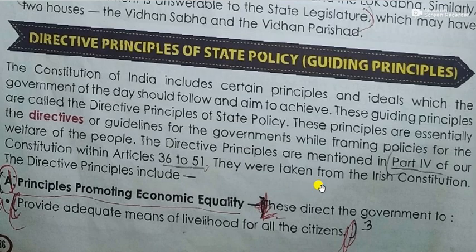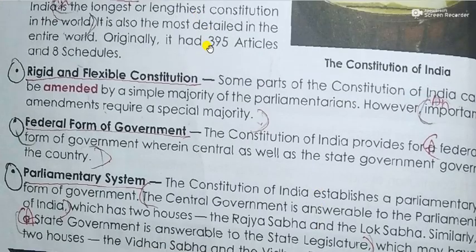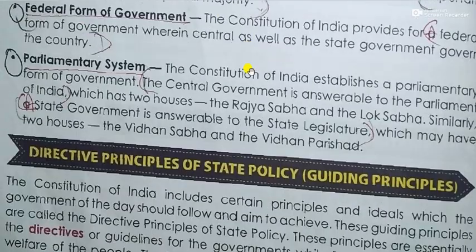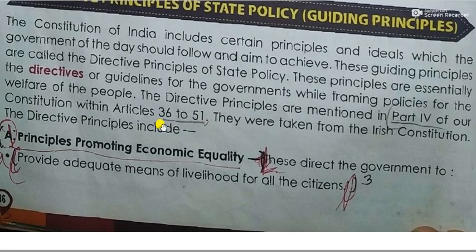How many articles are there? 395 articles are there, and these particular directive principles are mentioned in articles 36 to 51, and there are many parts. Every article is divided into different parts, like first part, second part, 1 and 2, and sub articles, sub points are there. So here we can find these principles. They were taken from the Irish constitution.